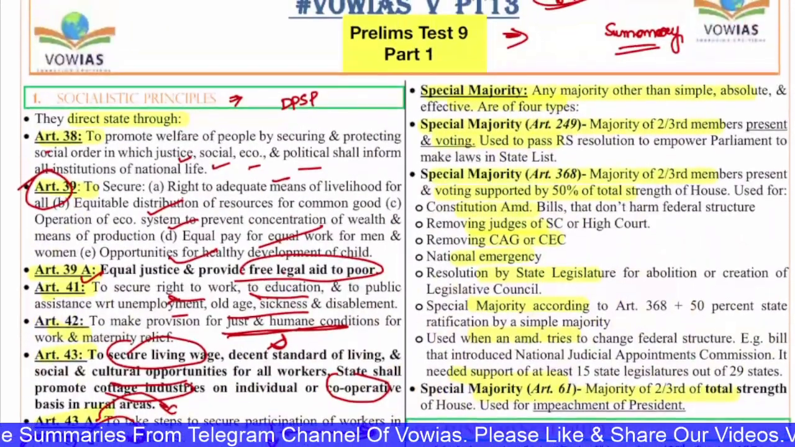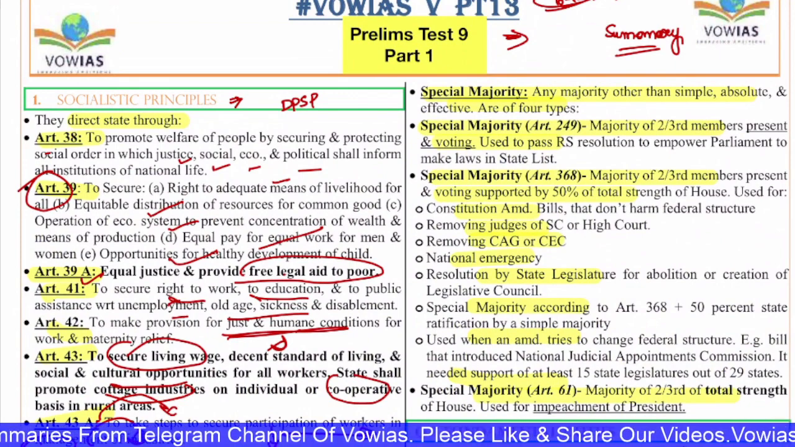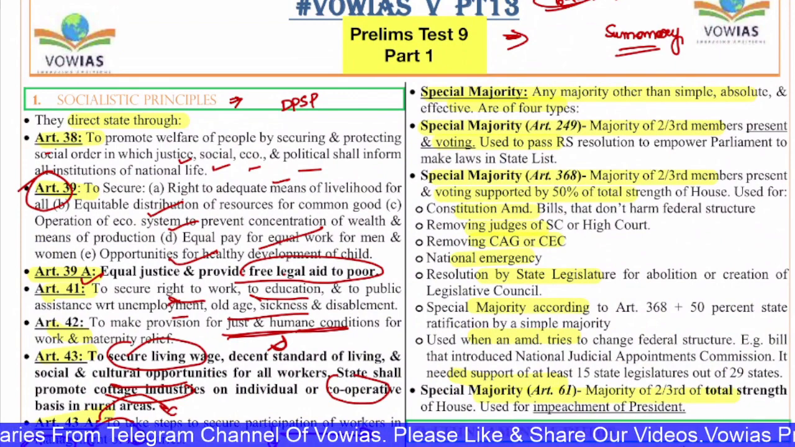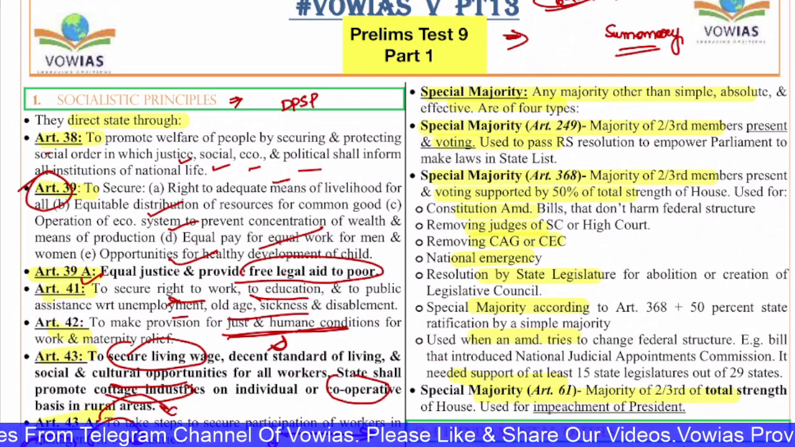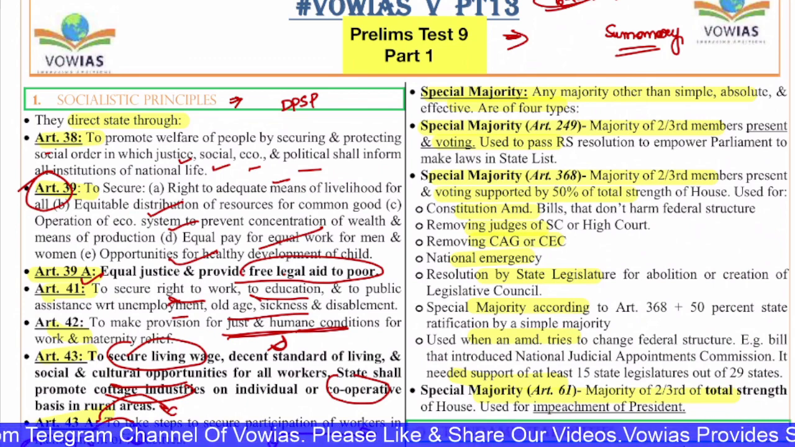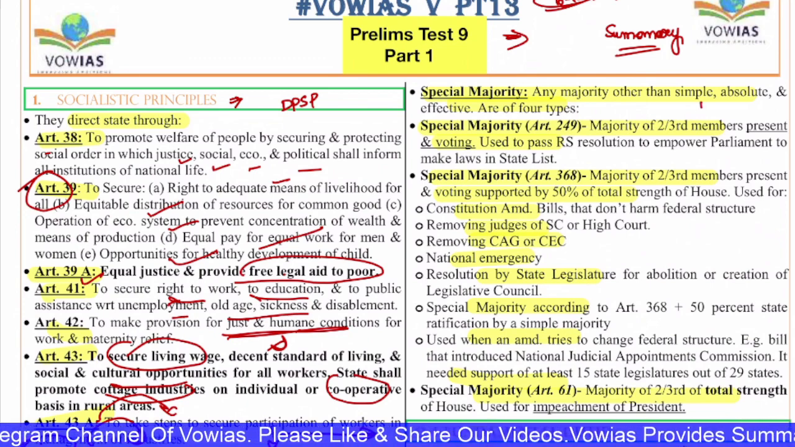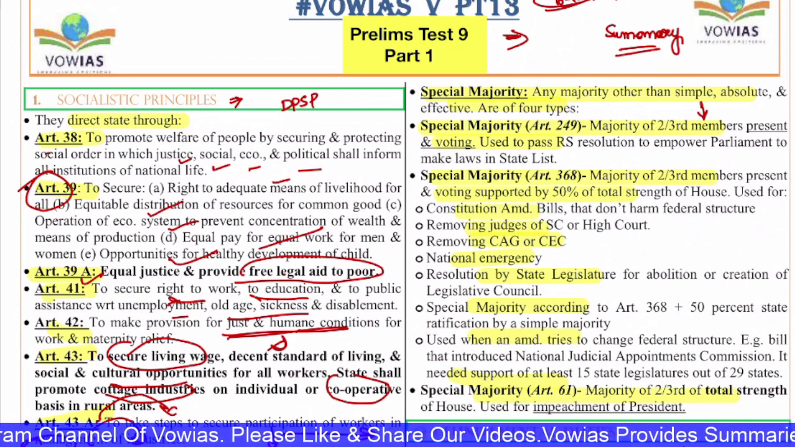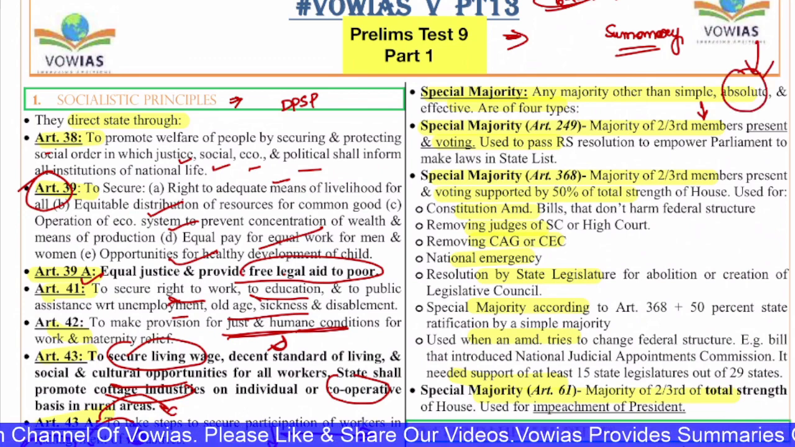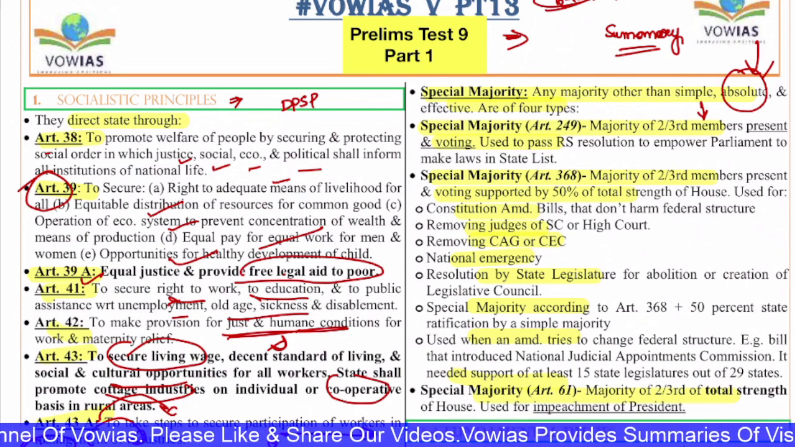Next you have special majority, that is majority other than simple, absolute and effective. Okay, simple, absolute and effective, they are not part of this. So the special majority means basically, if you see under Article 249, the majority of 2/3 of the members. Absolute majority means majority of total members, but in the special majority we have majority of 2/3 of the members present and voting.